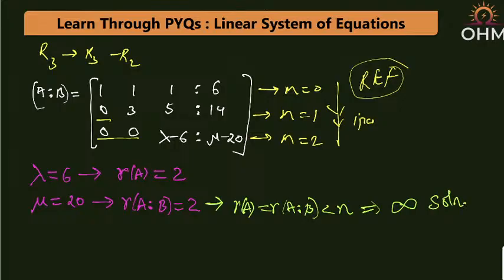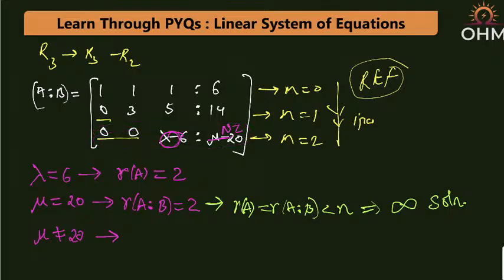Okay, but now the interesting part is, if mu is not equal to 20, then what is happening? Lambda minus 6 is 0, but mu is not equal to 20. So here you get a non-zero number. So the last row of A is 0, but the last row of A|B is non-zero.